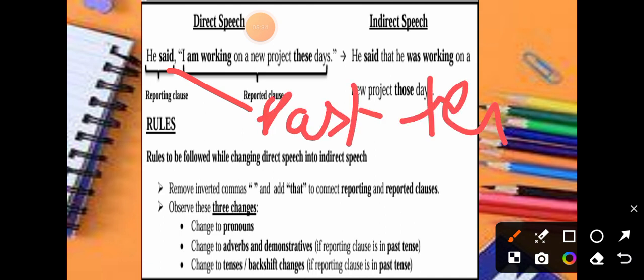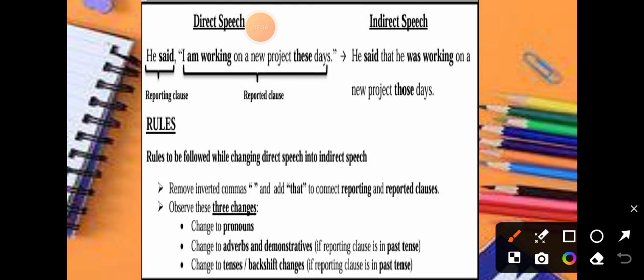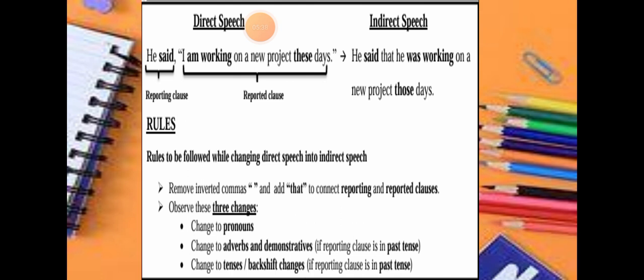So if I say "says to" or "tells me", in these cases, when the verb in the reporting clause is past tense, the demonstratives, adverbs, tenses, backshift changes, all are going to take place.